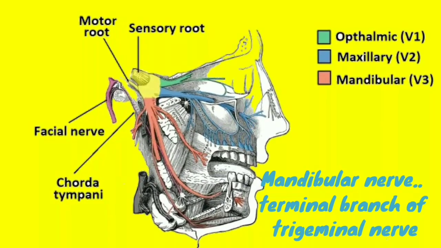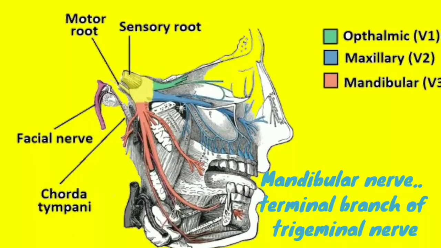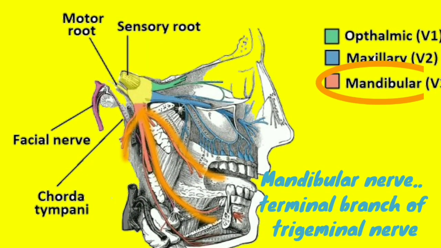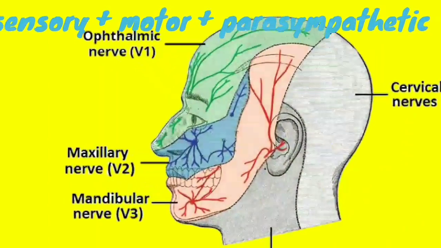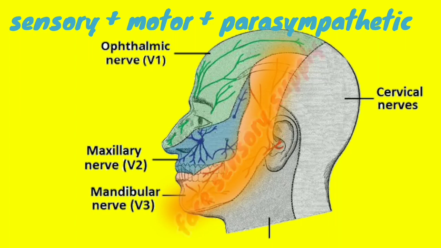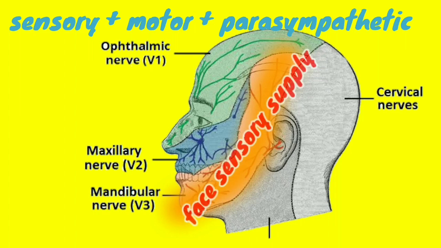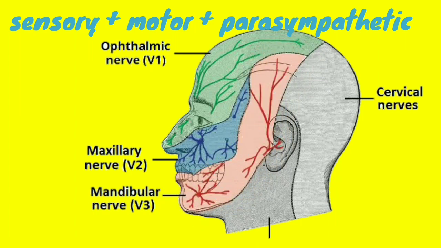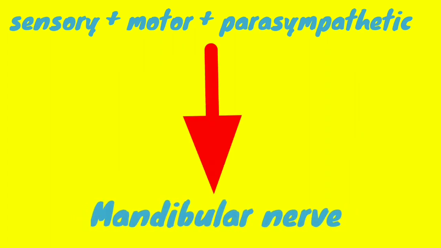Hello everybody. Today we will try to learn about the mandibular nerve. The mandibular nerve is a terminal branch of the trigeminal nerve, along with the maxillary and ophthalmic divisions. It has a sensory role in the head and is associated with parasympathetic fibers of other cranial nerves. However, unlike the other branches of the trigeminal nerve, the mandibular nerve also has an important motor function.